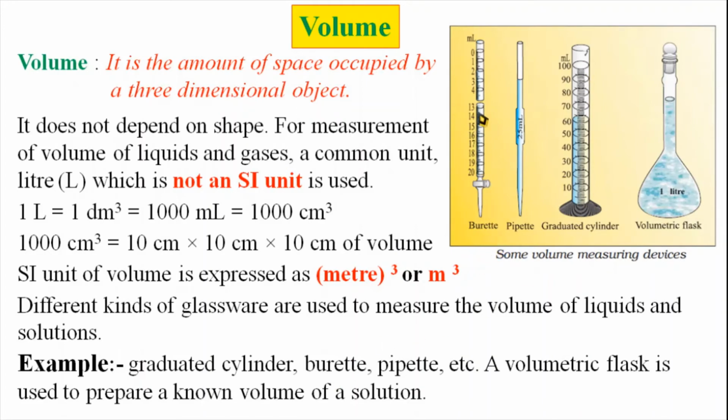Burettes. This is the burette. This is from 1 ml to 20 ml or larger than this also. Pipette. These pipettes are available from 5 ml, 10 ml to 25 ml. Volumetric flask. These volumetric flasks are available in the laboratory, 50 ml, 100 ml, 250 ml and so on. By using this glassware, we can accurately prepare the solution.